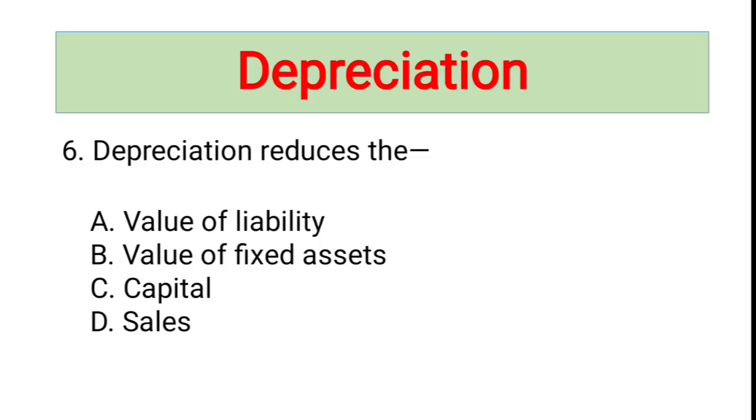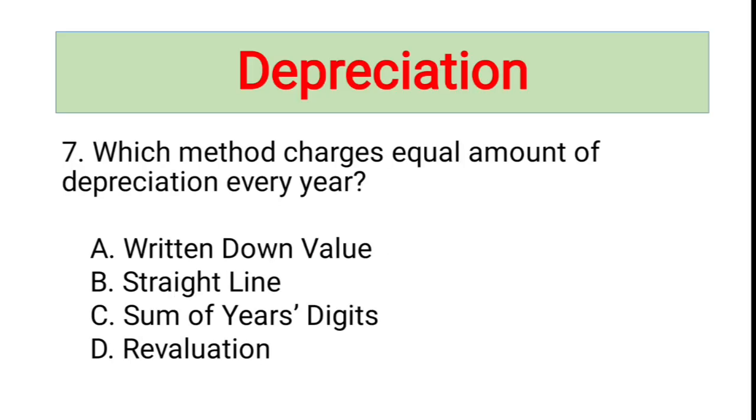Depreciation reduces the book value of an asset from year to year. As the asset becomes old, the value in the balance sheet decreases, and that is why depreciation reduces the value of fixed assets.